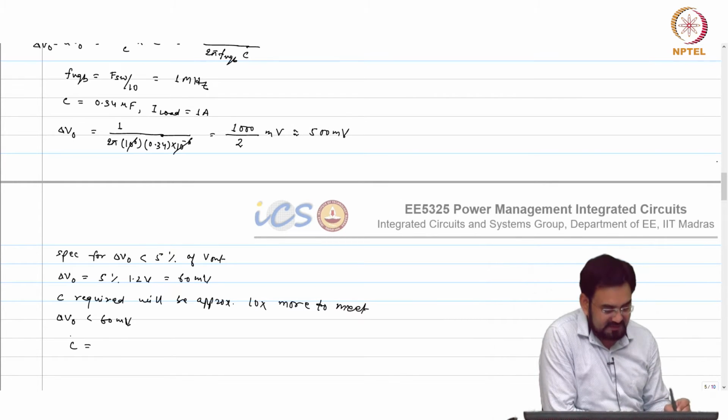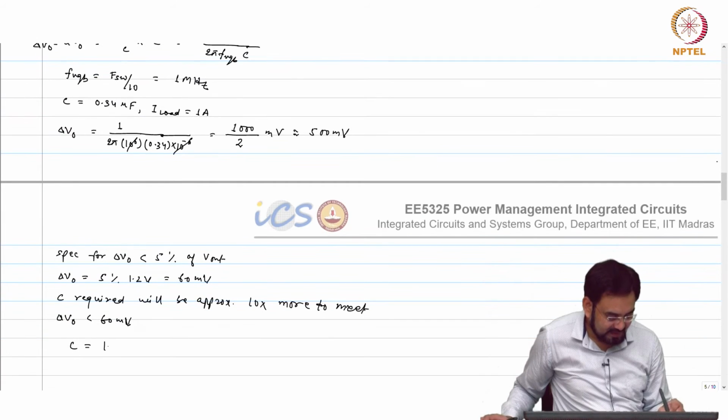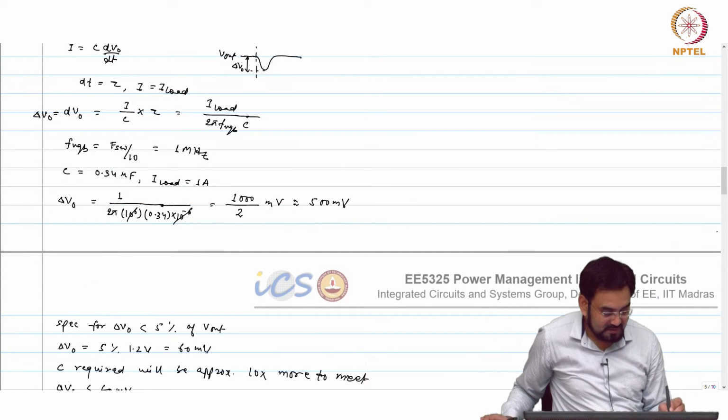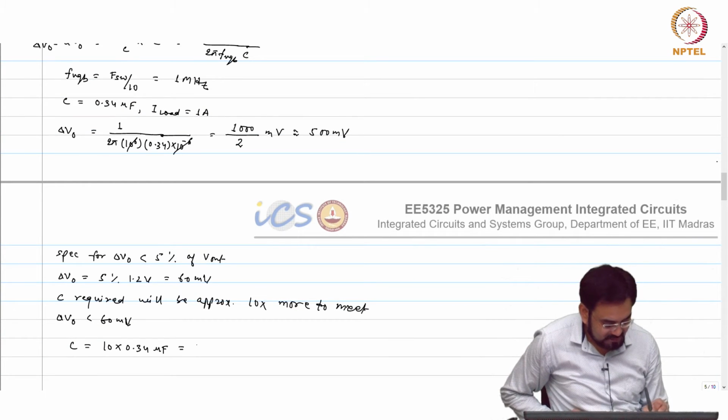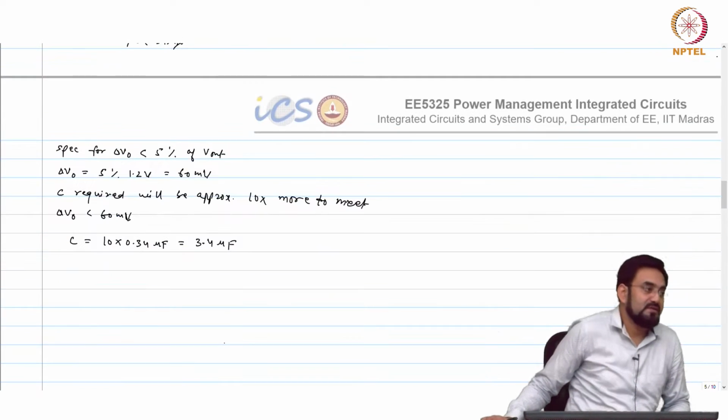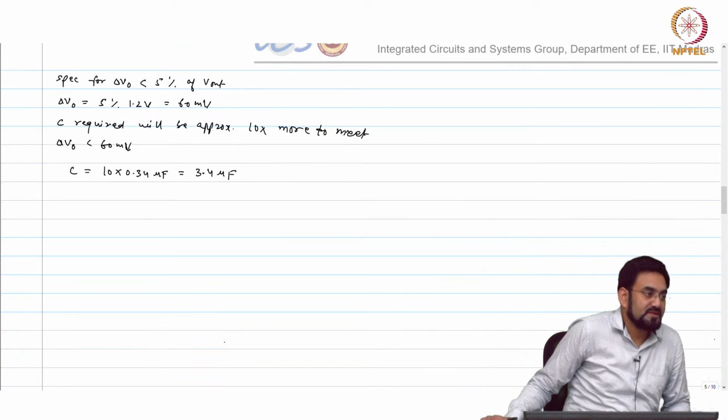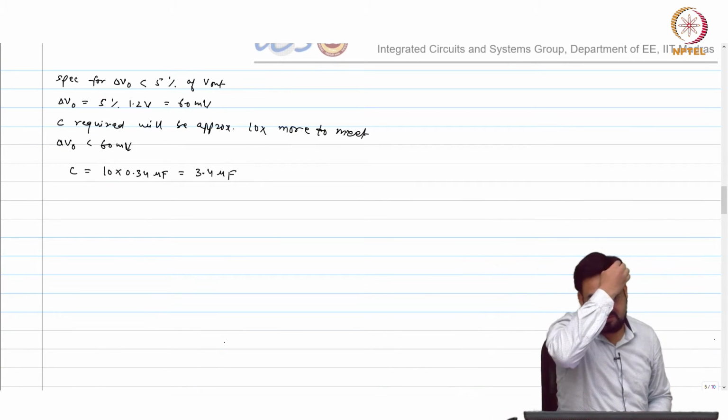So finally, your C will be 10 times of 0.34, which is 3.4 microfarad. Okay. That is how you calculate your cap value.